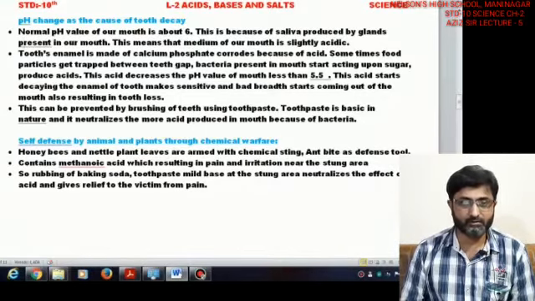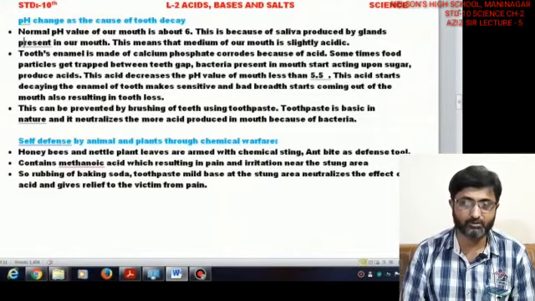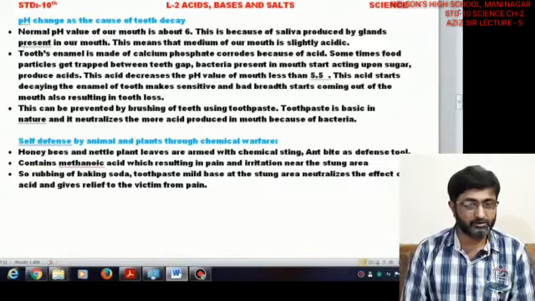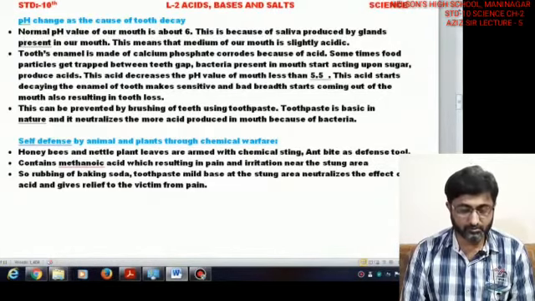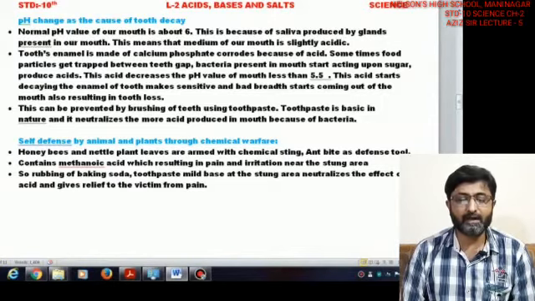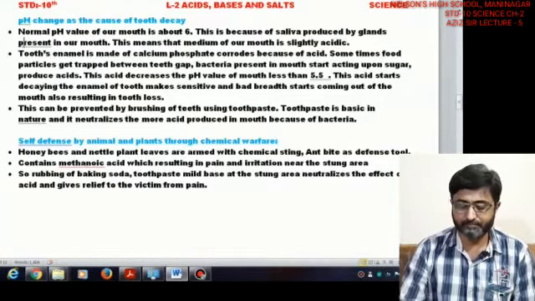Early morning, if you just do a small brushing of teeth, you will have a clear mouth and a fragrance of mint inside your mouth also. But the necessary thing is that you need to brush your teeth at night time before going to sleep. Fine. Okay. Then the next part is self defense by animals and plants through chemical warfare.